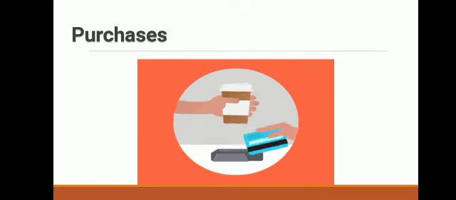Purchase. What is purchase? So purchase means goods purchased. Here we are using the word purchase for the goods which we are purchasing for the selling purpose. So purchases are the total amount of goods procured by a business on credit or on cash for use or sale.